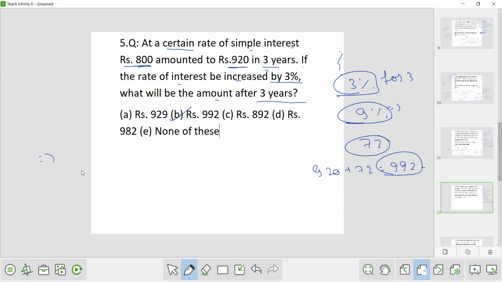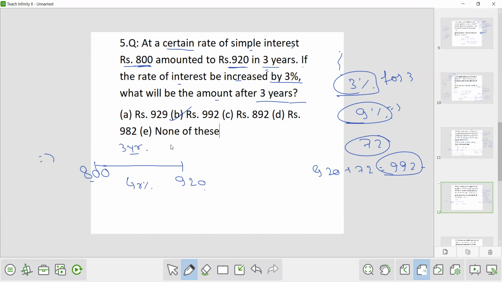Look here, what is given: this 800 became 920 in 3 years. Now there must be some rate. At what rate did this 800 amount to 920? So first we will calculate the rate.